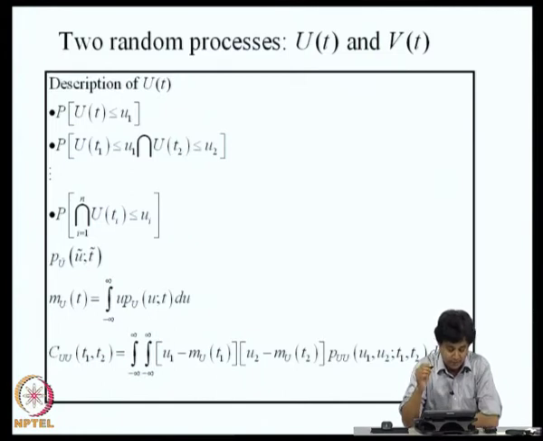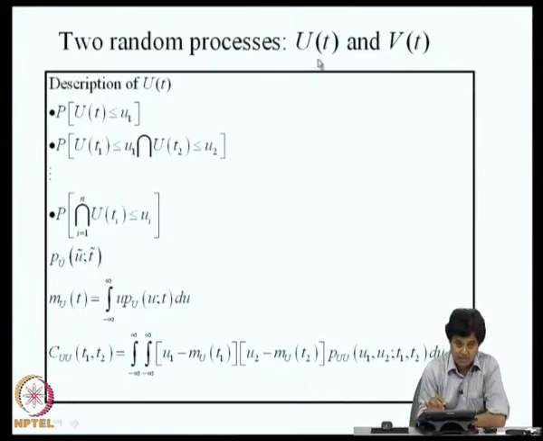I briefly touched upon the topic of two random processes in the previous lecture. We will continue with that. So, let us consider two random processes u of t and v of t. The description of u of t, to recapitulate, is in terms of first order probability distribution function or second order probability distribution function, or in general the nth order probability distribution function. Associated with this, we also have the nth order probability density function. We could of course define expectations, this is a mean, this is covariance and so on and so forth.